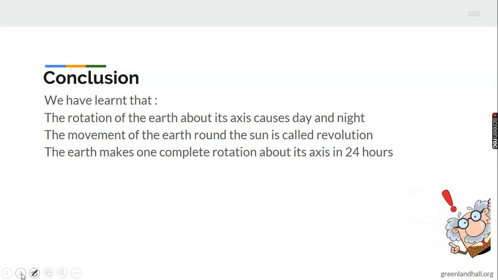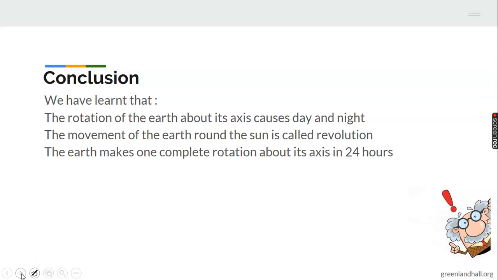All right, the movement of the earth around the sun is called revolution. How long does it take for the earth to revolve around the sun? To go a complete revolution? How many days? Did I hear you say 3 days? No. Oh, someone is saying 36 days. No. Oh, good. I guess 365 days. It takes 365 days for the earth to complete its revolution around the sun. So the earth makes one complete rotation about its axis in 24 hours. These are interesting things that we have learned today.